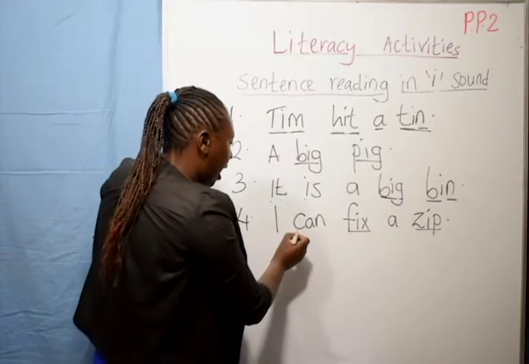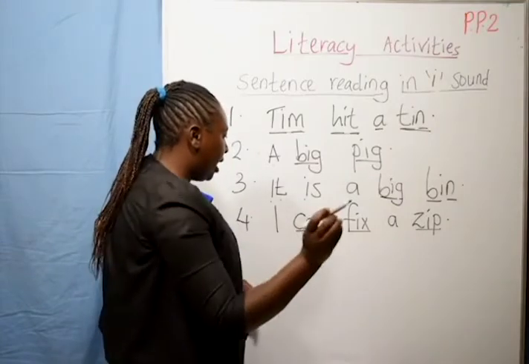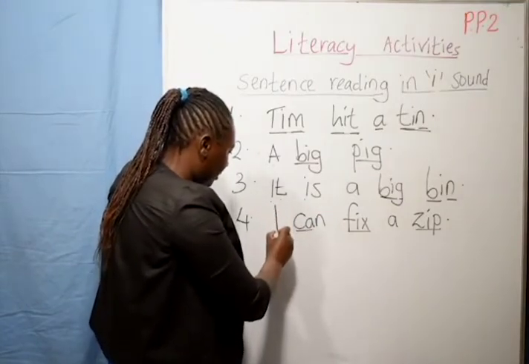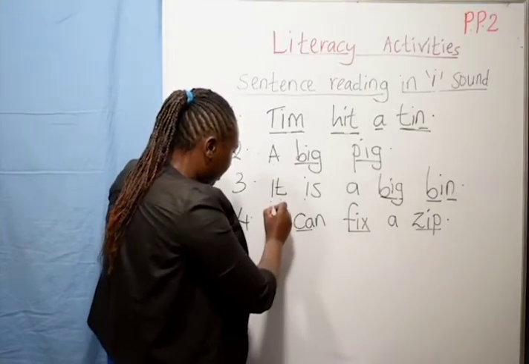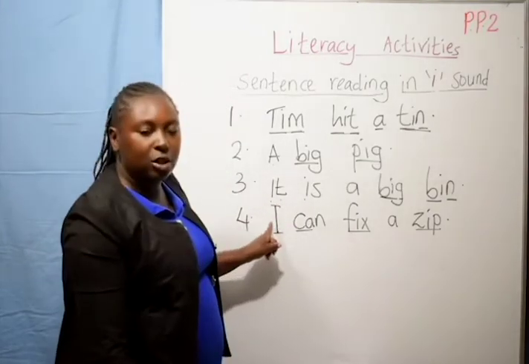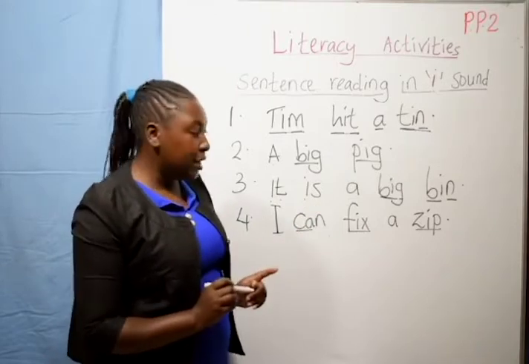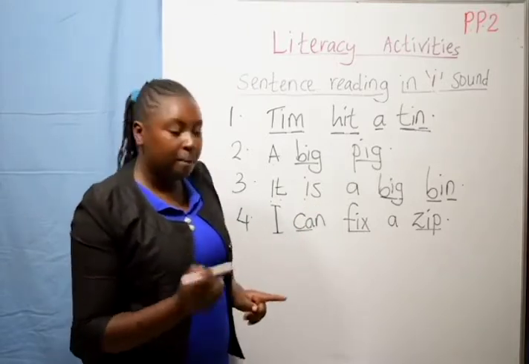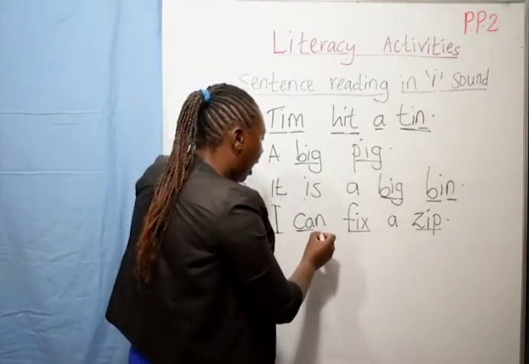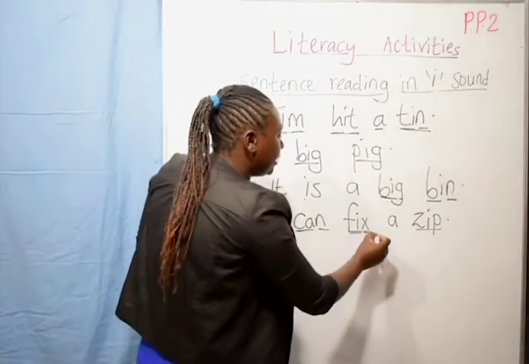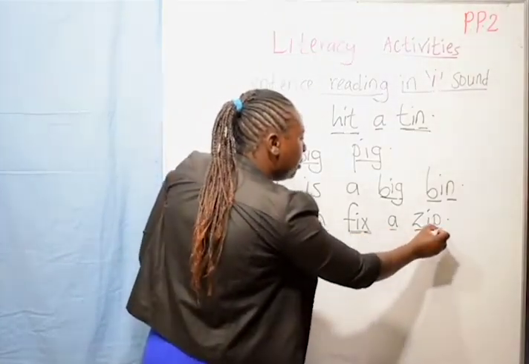Then here we have a word with A. When you see this stick here, let me say it is a stick, whenever you meet this one when it is just alone, we read it as I. I can fix a zip.